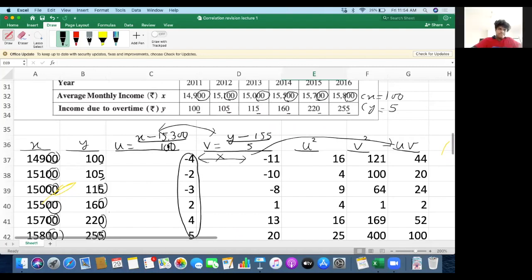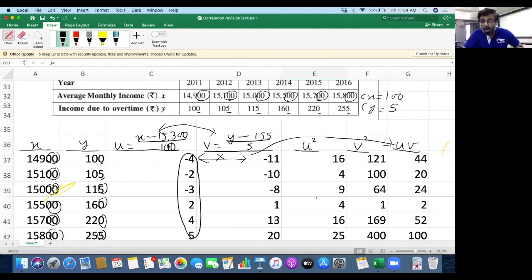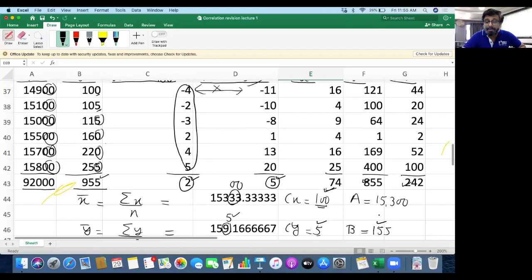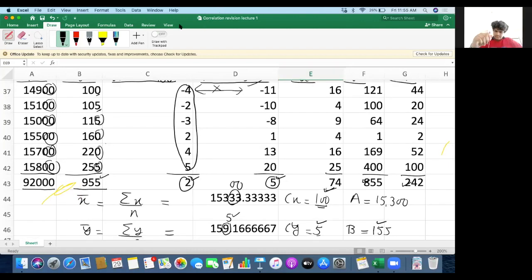Right, everyone? Yes, sir. So, did you all understand how to do the UV based formula questions and how to take CX and CY? Yes, sir. Also how to select the assumed means A and B? Yes, sir. Okay. So, all of you mute yourselves.